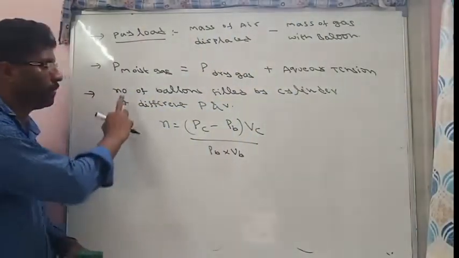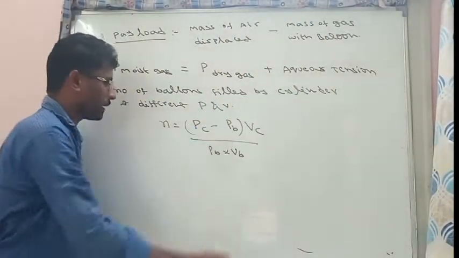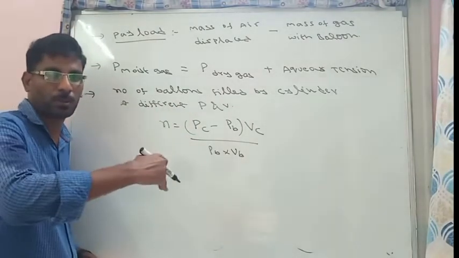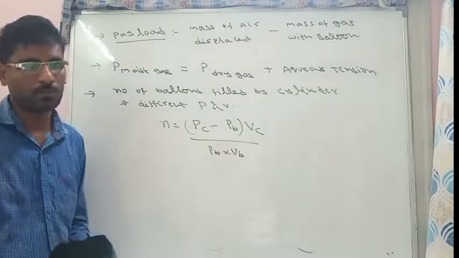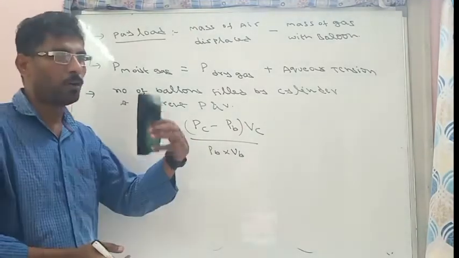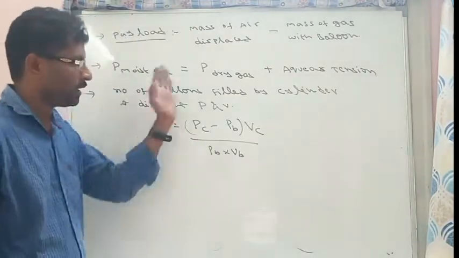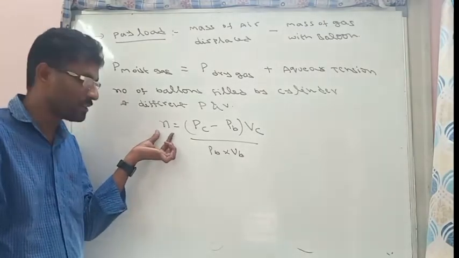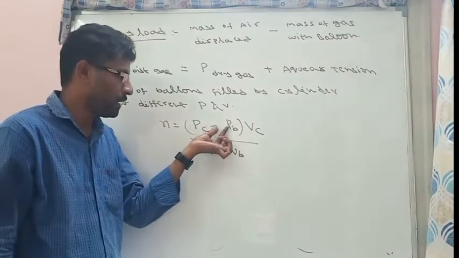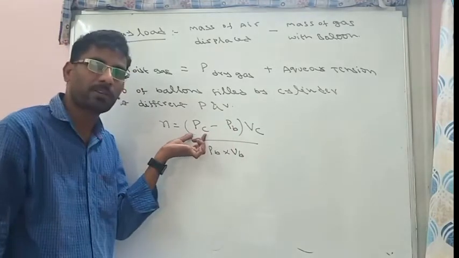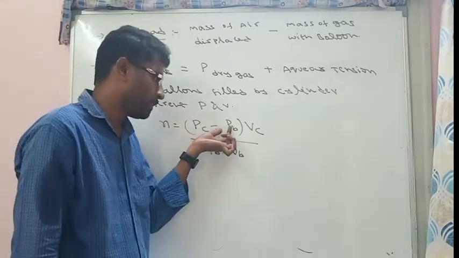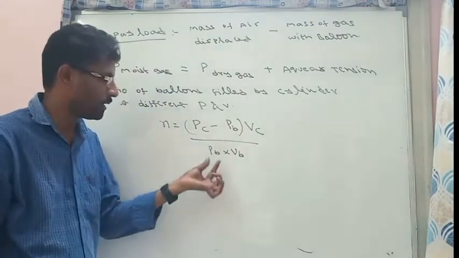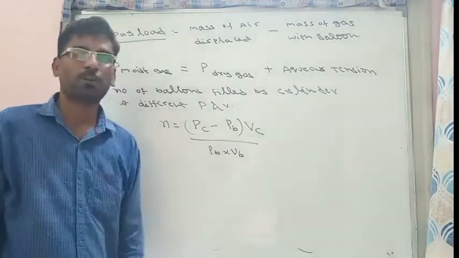Another formula: the number of balloons filled by a cylinder at different pressures and volumes. When we are filling balloons with the help of the cylinder gas, how many balloons we can fill can be calculated by using this formula. The number of balloons, N, is equal to Pc minus Pb, where Pc means the pressure of the cylinder minus the pressure of the balloon, into the volume of the cylinder, divided by the pressure of the balloon into the volume of the balloon.